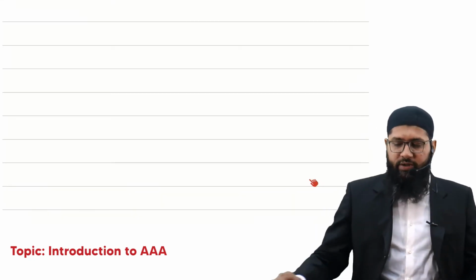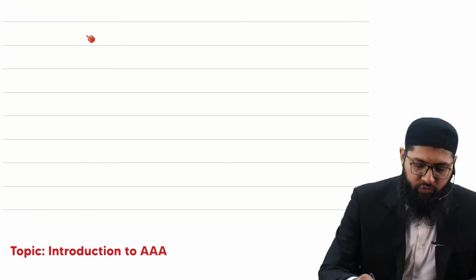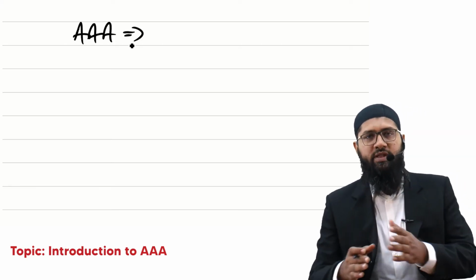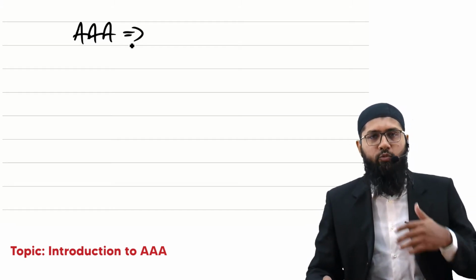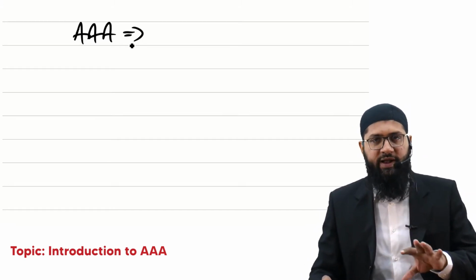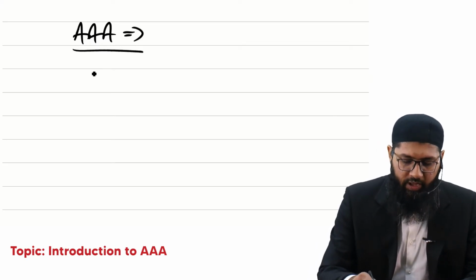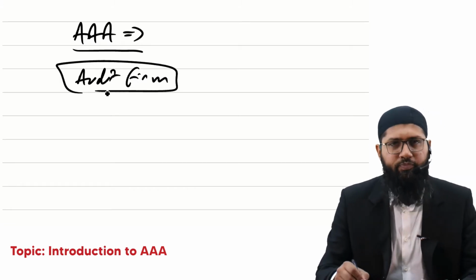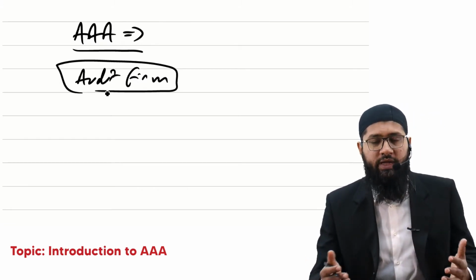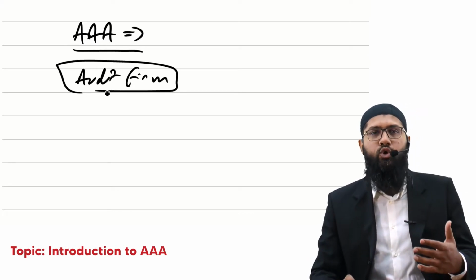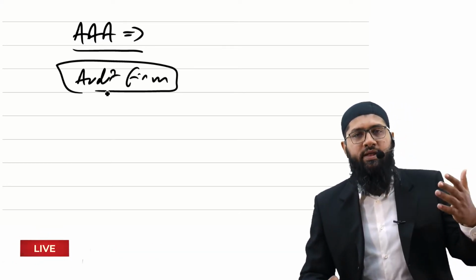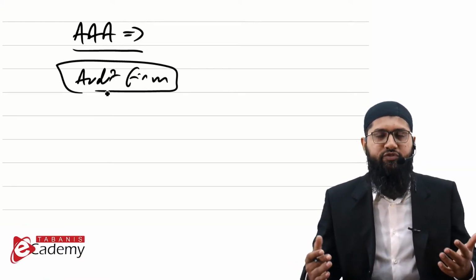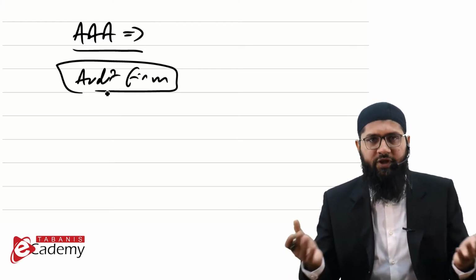Now, as a student, in case you decide to go for AAA, I repeat, in case you decide to go for AAA, then there have to be reasons for you to opt for it. And what are those reasons? One of the reasons I could think of is in case you wish to go to an audit firm for the training. It is not necessary that you would go to an audit firm for making a career and becoming a partner of the audit firm. You can go to an audit firm just for the sake of the training period of 3 years, 3.5 years, 4 years, whatsoever that training period is.